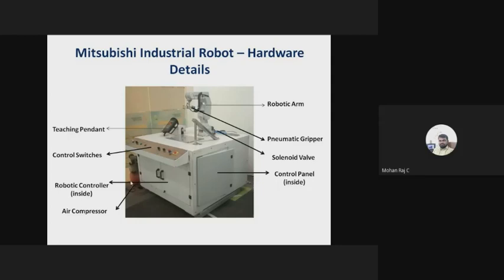And this is an air compressor. The air compressor supplies the compressed air. This robot doesn't require more than 10 bar pressure, right? 2 bar is sufficient to hold the 2 kg weight, right? So the robot operating pneumatic pressure is only 2 bar. You should not increase the pressure more than 2 bar. It may damage the incoming valves, right?